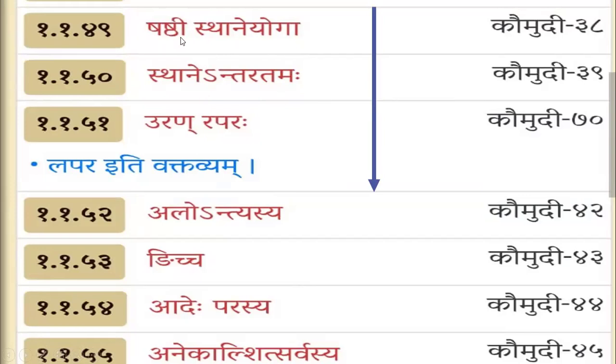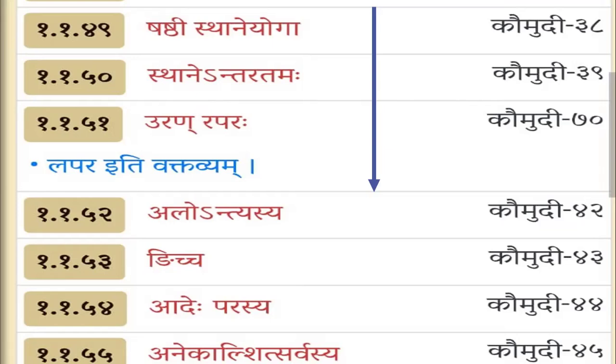By shashti sthane yoga, the word in shashti represents the sthani. By antaratamaha, if there is more than one adesha for a given sthani, then the one which resembles the sthani the most will come as adesha in place of the sthani.